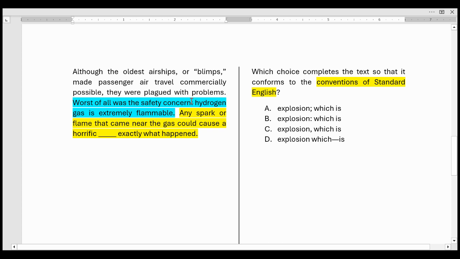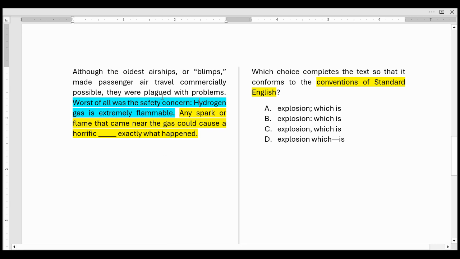Now, in order to use a colon, you have to have a full sentence before the colon. And so you could say, worst of all was the safety concern. Inverted sentence, but it's correct to say the safety concern was worst of all. But after the colon, you could either have a full sentence or a fragment. Doesn't really matter. But in English, if you do have a full sentence, you need to capitalize that first letter after the colon if it's a full sentence. And this one says hydrogen gas is extremely flammable. And that's a full sentence. So technically, this H sitting right here should be capitalized.